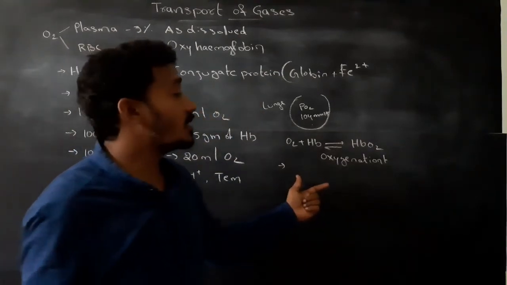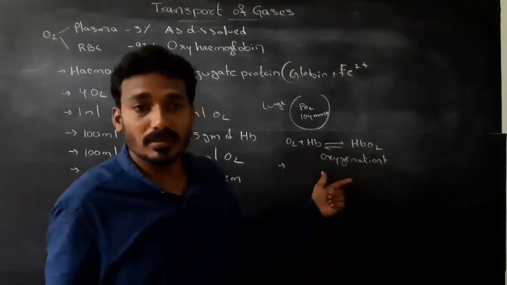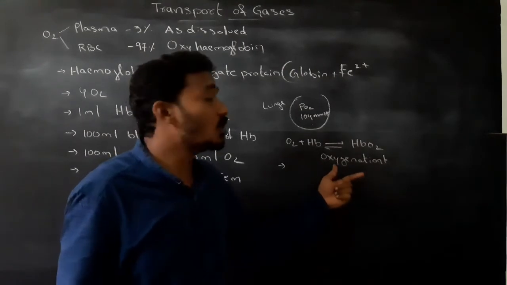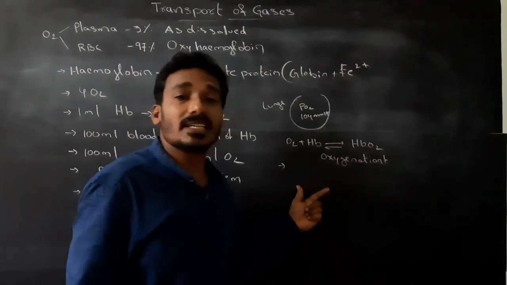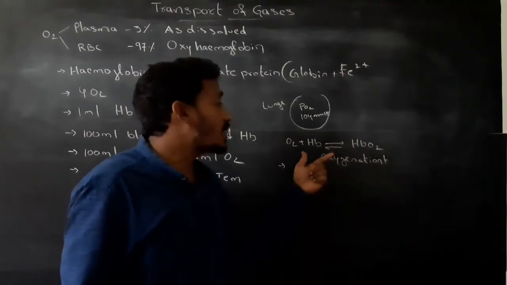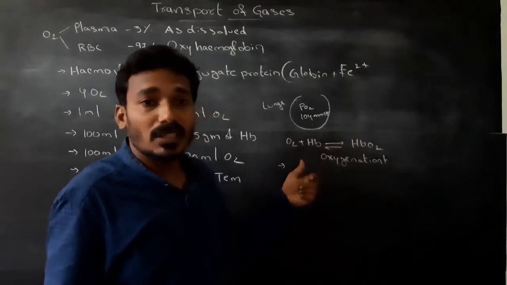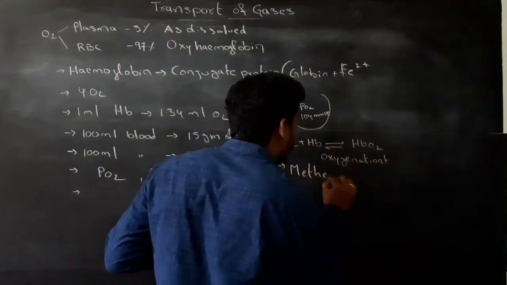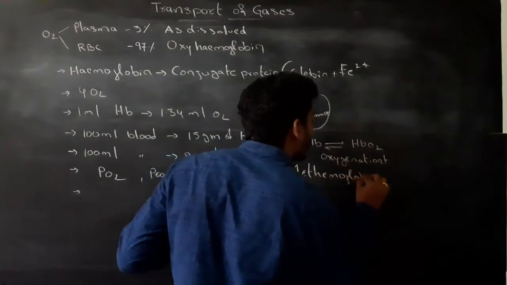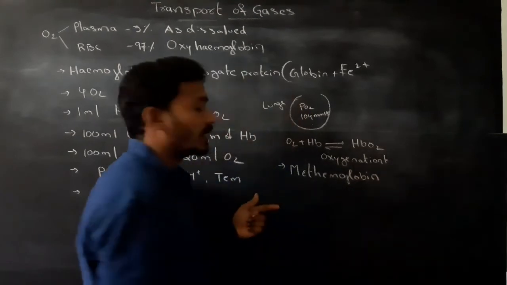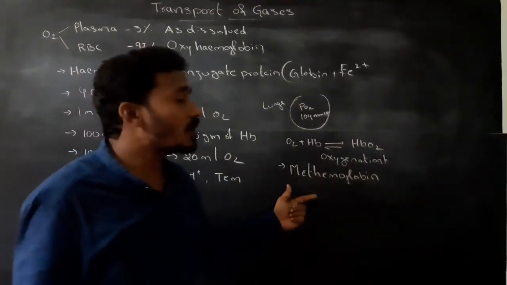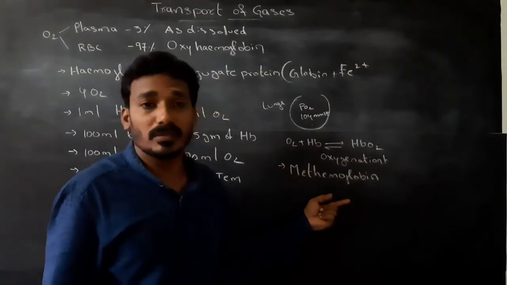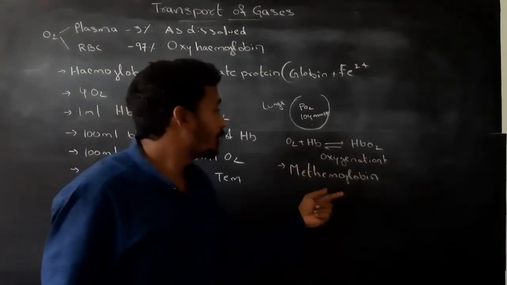Oxygen does not oxidize hemoglobin, but some gases oxidize hemoglobin to form methemoglobin. For example, ozone oxidizes hemoglobin to form methemoglobin. It is a toxic substance.